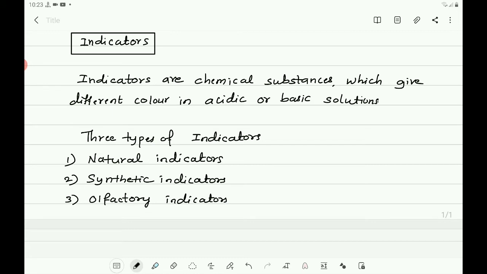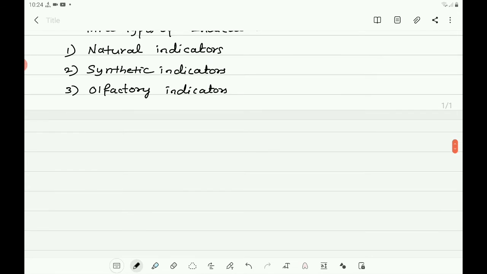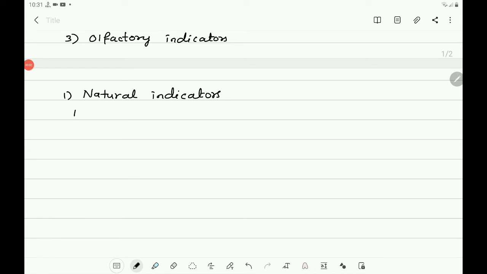They are litmus, turmeric, red cabbage leaves, colored petals of hydrangea, petunia, geranium, etc. These are the natural indicators. They are available in nature.